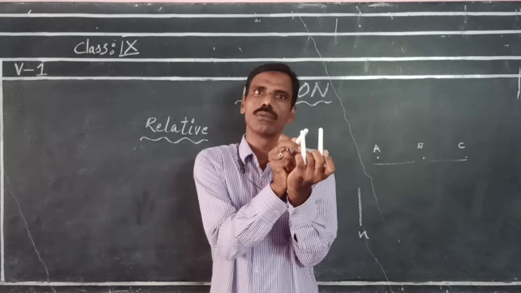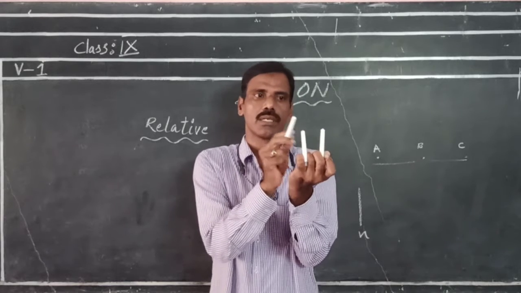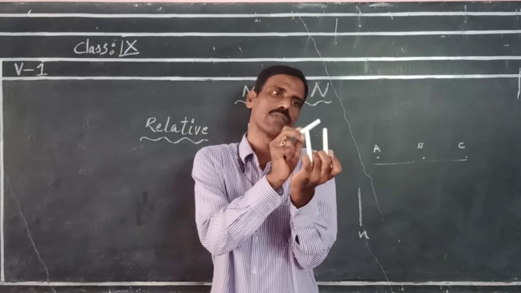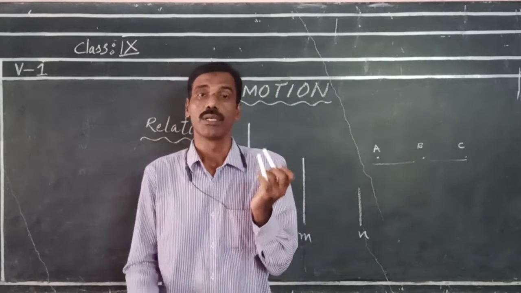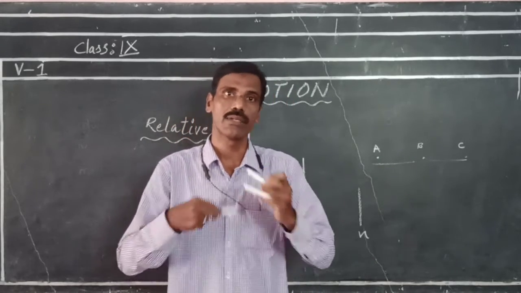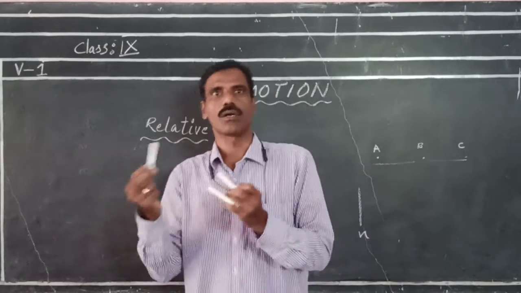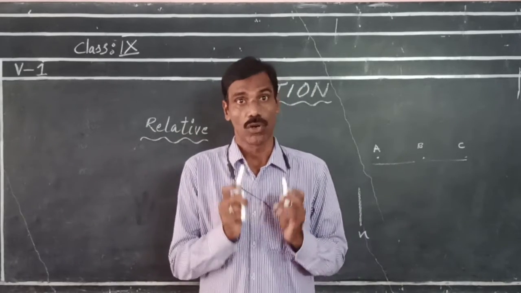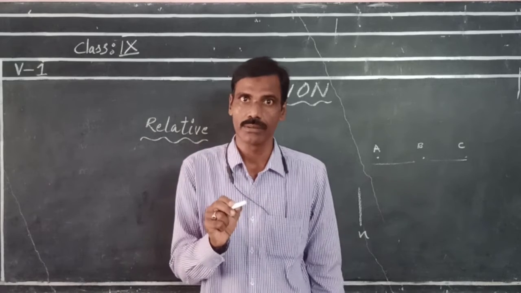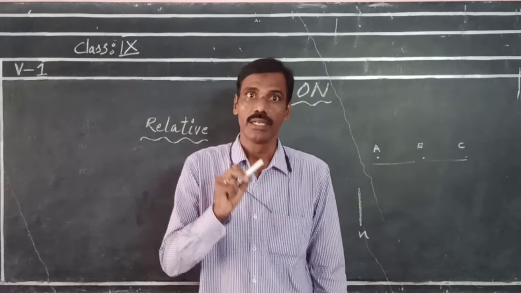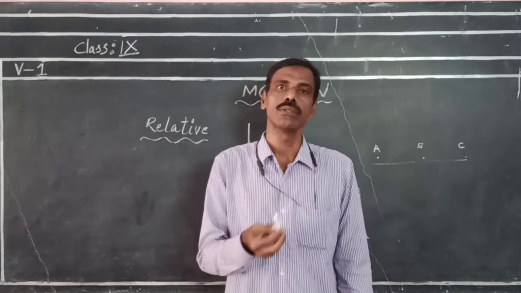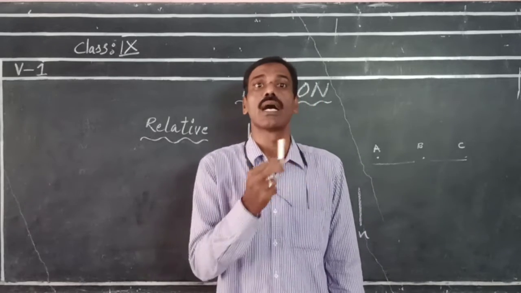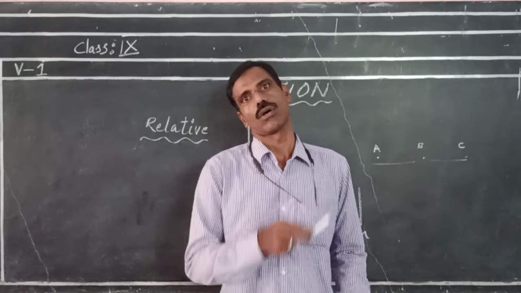Now these two are in the same position, at rest, so we will say that they are not in motion. That means motion is a relative term with the other object. That is, an object is said to be in motion when it is changing its position with respect to other objects.